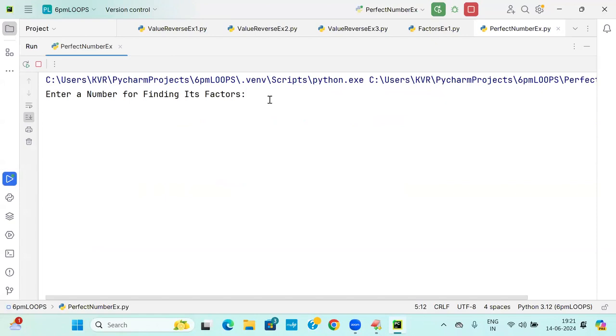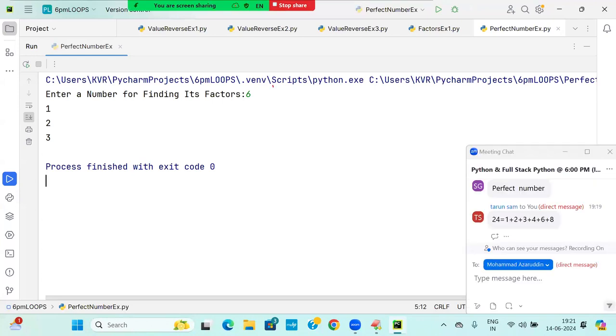Here I am entering 6. What things are printing? 1, 2, 3 printed. See students, I'm not taking 6 here. 1 plus 2 plus 3 is called what? 6. If I take 6 also as a factor, it will become 12, and in mathematics no such perfect number concept is available.